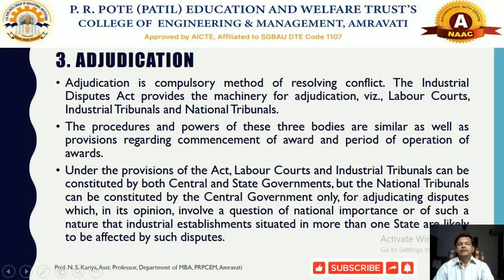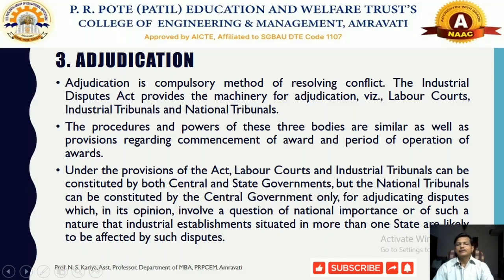Whenever conciliation or voluntary arbitration fails to resolve an industrial dispute, adjudication can be made a compulsory method to resolve the conflict in that enterprise. The government of India has set a mechanism under the Industrial Disputes Act that provides machinery for adjudication.